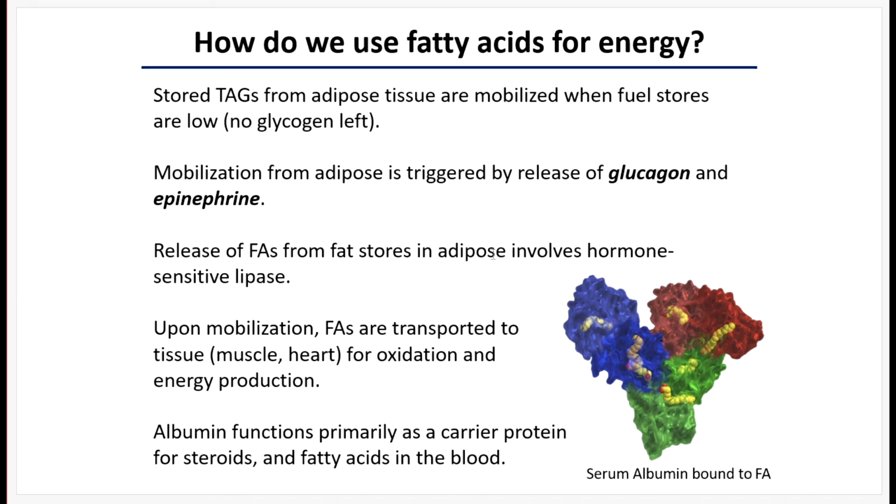Anyway, so the release of fatty acids from fat stores involves an enzyme that responds to glucagon and epinephrine. So when glucagon and epinephrine are released, that will activate this enzyme called a hormone-sensitive lipase, which will start to cleave fatty acids from the adipose tissue and release fatty acids into the bloodstream. So when fatty acids are mobilized, they're transported to different tissues that are capable of using them. And so the muscle and the heart can use them, and oxidize fatty acids for energy production.